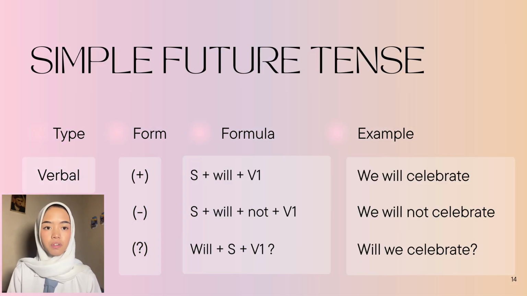Next we have simple future. It has two types. The first one is verbal. In its positive way, it is subject plus will plus verb 1. For example, we will celebrate. In its negative form, it is subject plus will plus not plus verb 1. For example, we will not celebrate. And its third form, it is will plus subject plus verb 1. For example, will we celebrate?